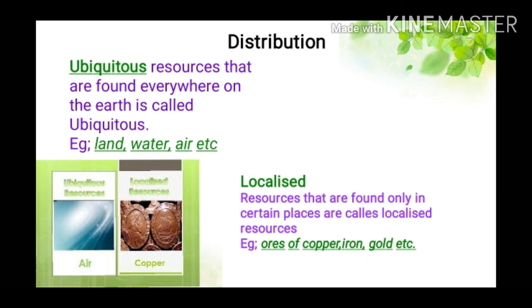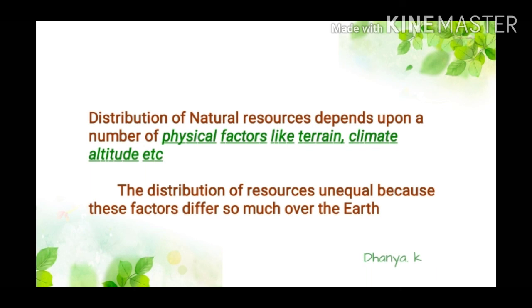The distribution of natural resources is unequal across the earth and depends upon a number of physical factors like topography, climate, and altitude. The distribution of resources is unequal because these factors differ so much over the earth.